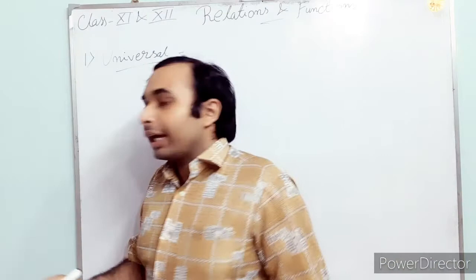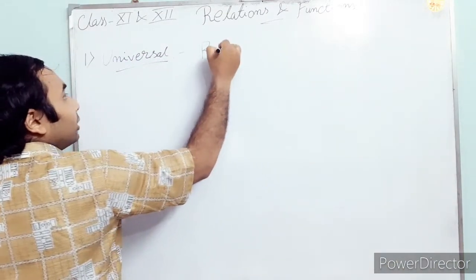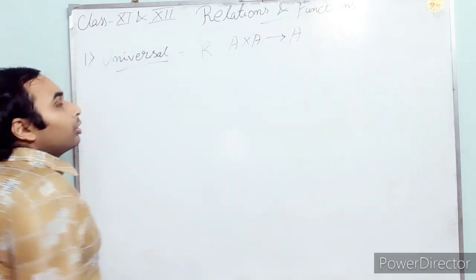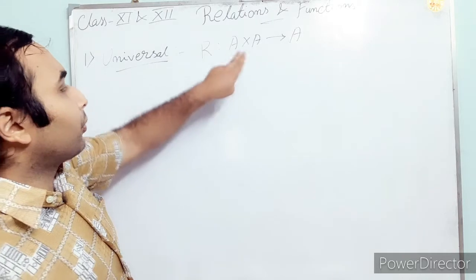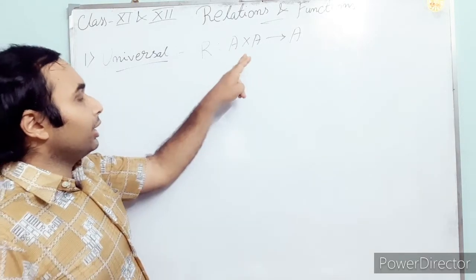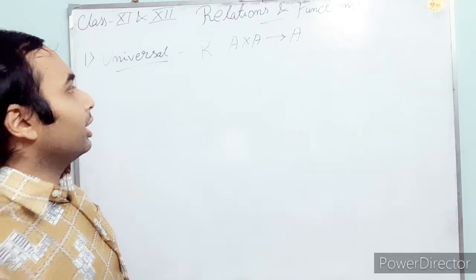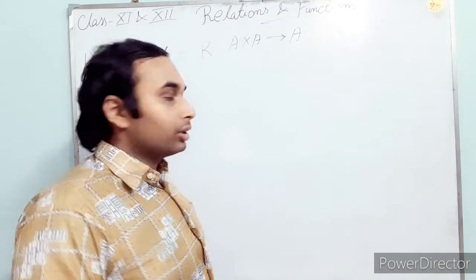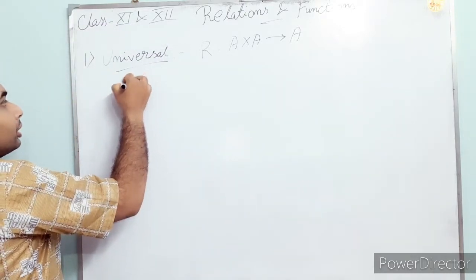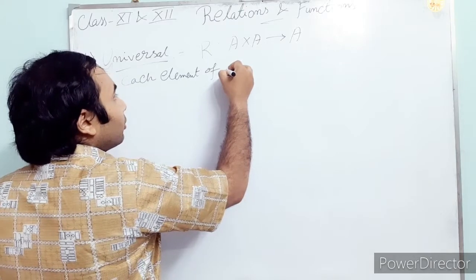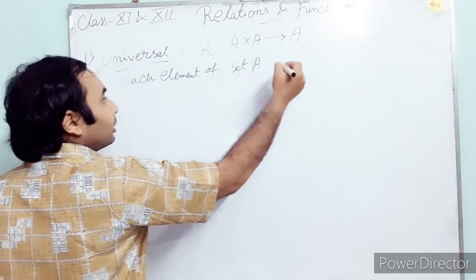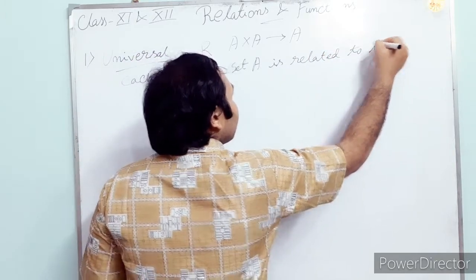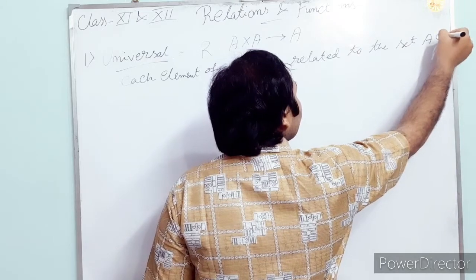Universal relation means, actually, a relation is from the Cartesian product of a set with itself, to that set only. So a universal relation means each element of set A is related to the set A only.